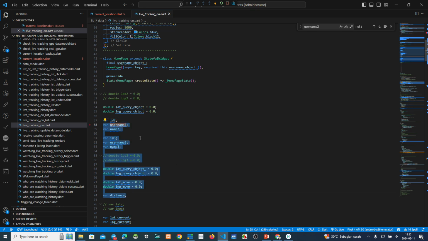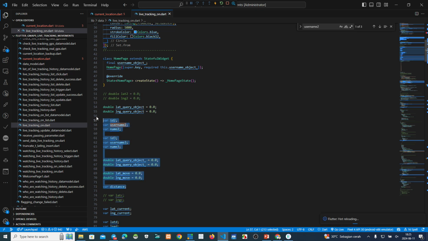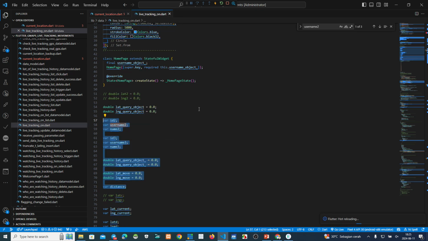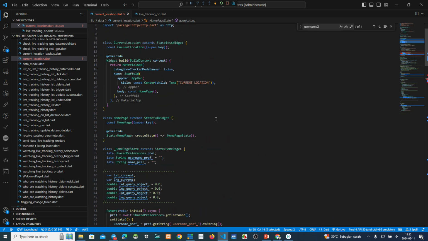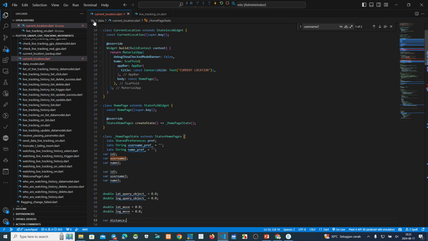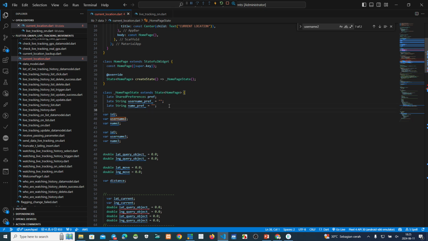All this one. Declaration of parameters here. We put the declaration on this current location. All parameters we have made declaration.